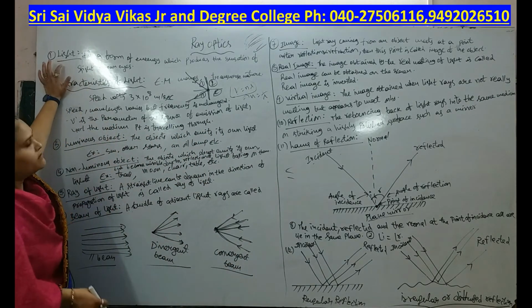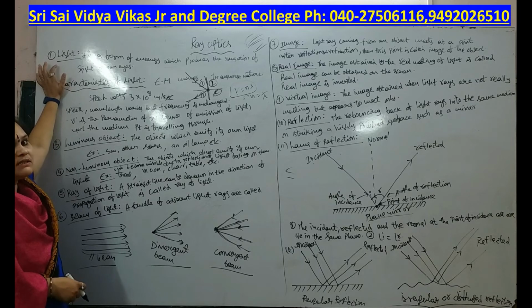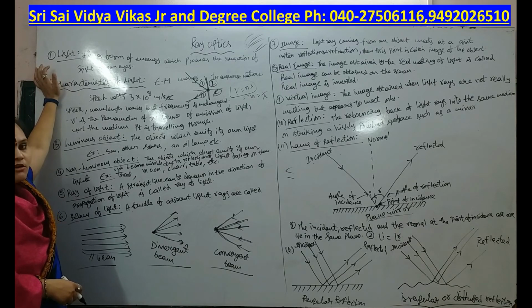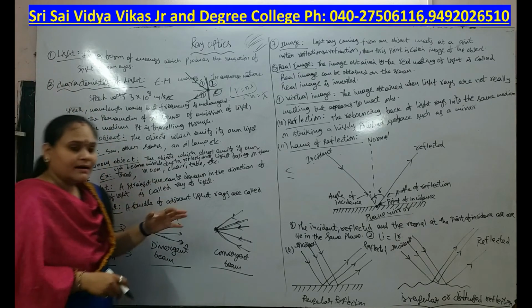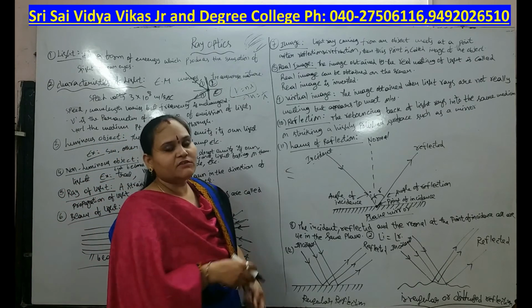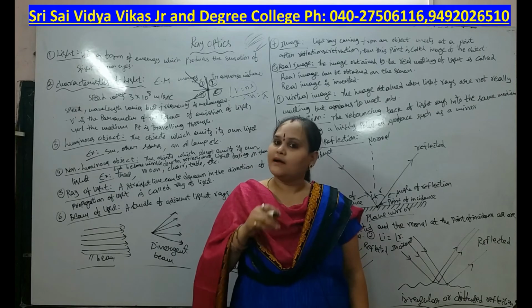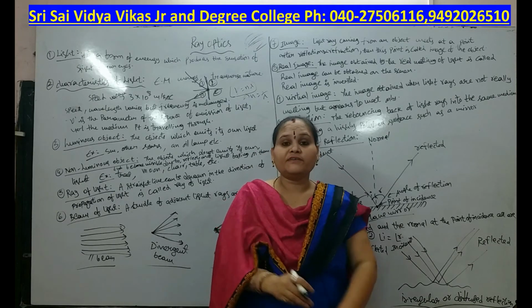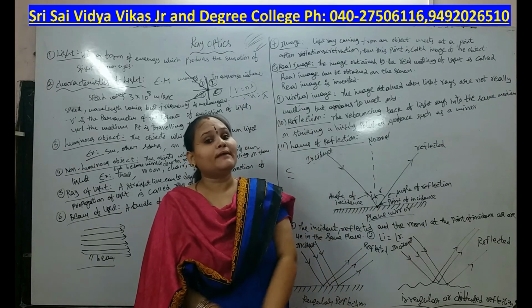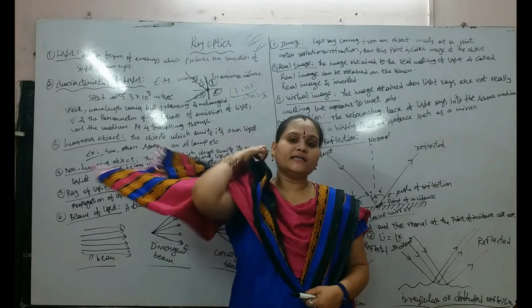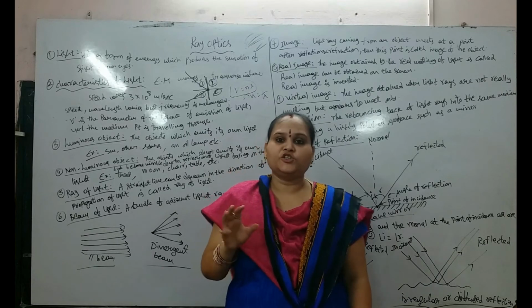Our topic is ray optics. Light is nothing but a form of energy which produces the sensation of sight in our eyes. The characteristic of light is that it is an electromagnetic wave. Light waves are electromagnetic waves and they are transverse in nature.